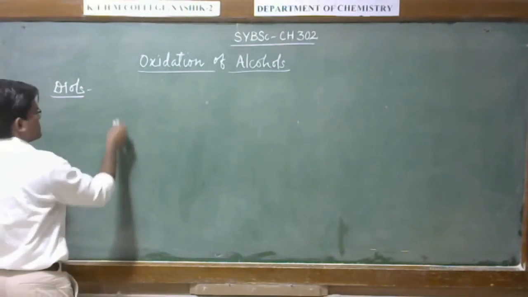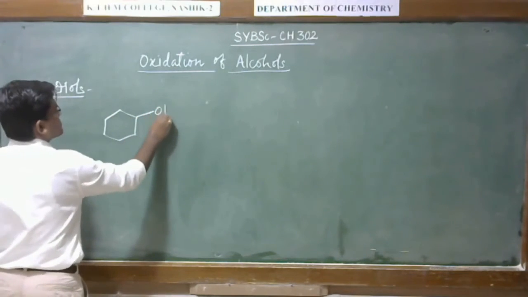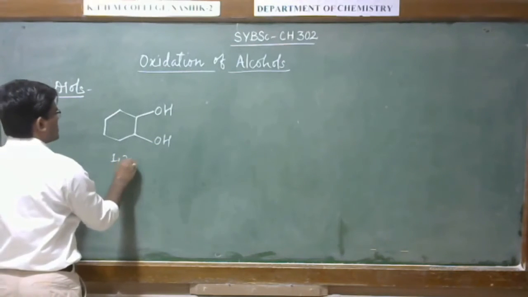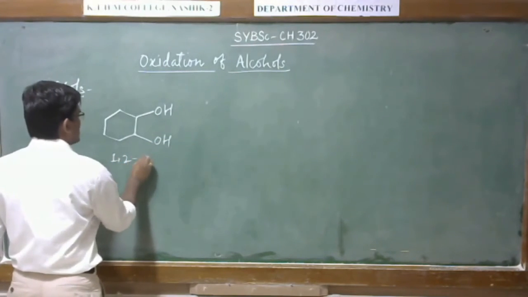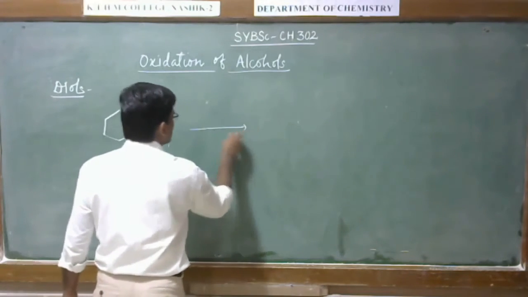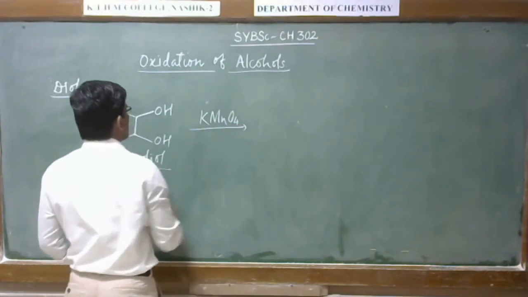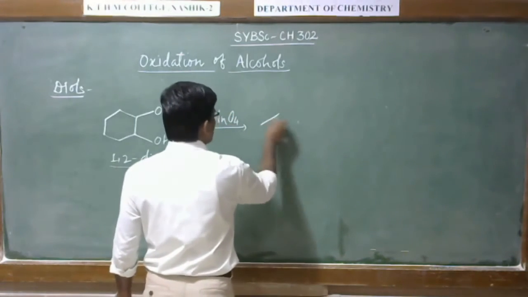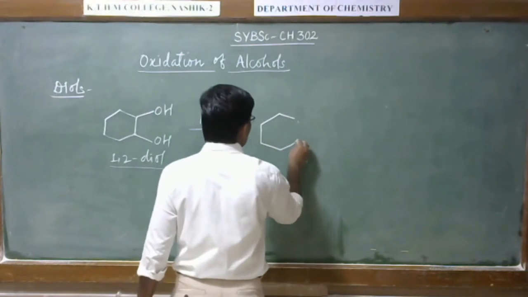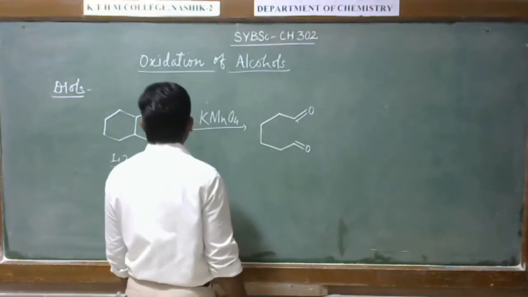For example, when you have this cyclic diol, this is a 1,2-diol. When it reacts with KMnO4 solution, it gives this aldehyde.